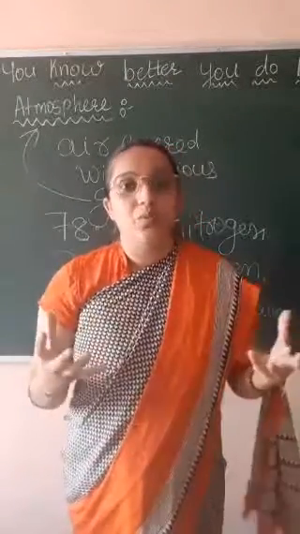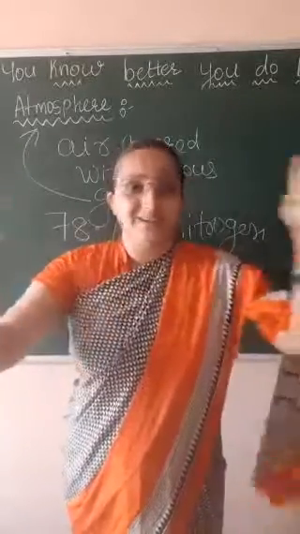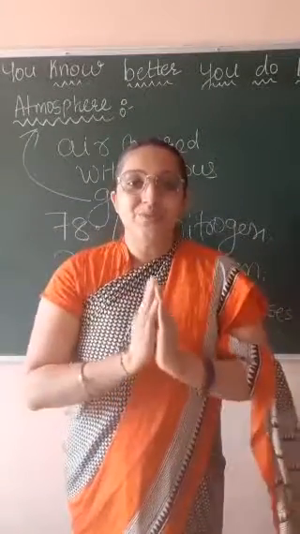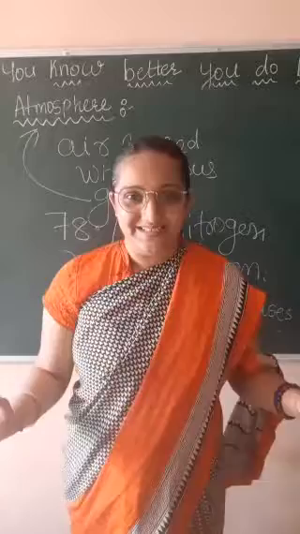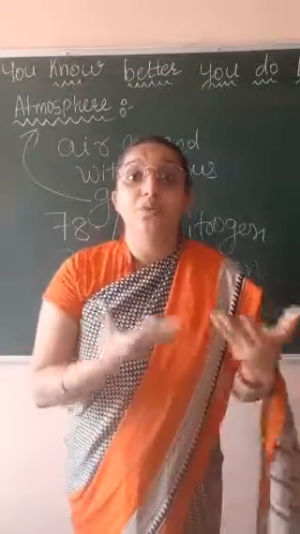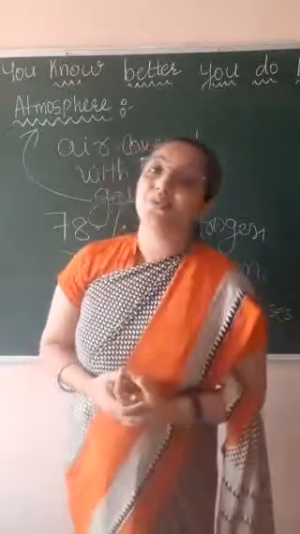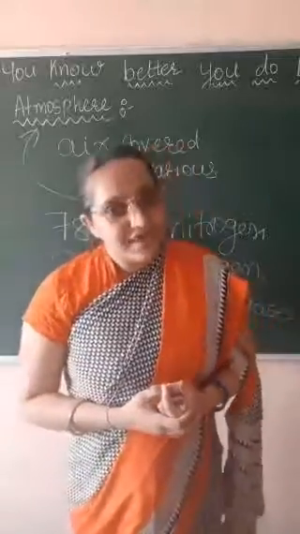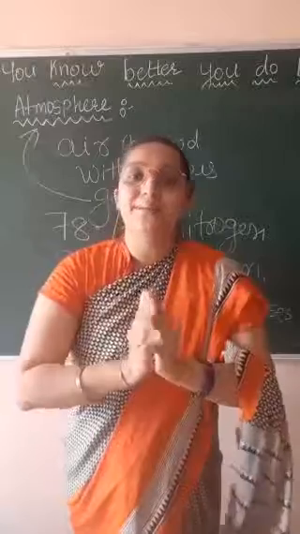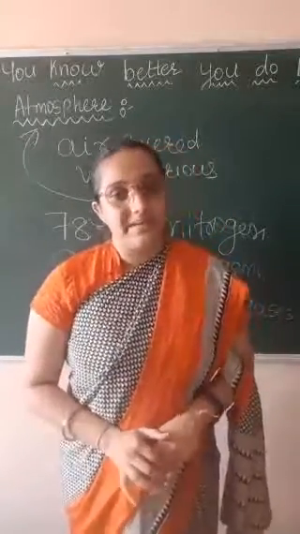So in short, our environment, what is around us, is the name of the chapter. Whatever is around us should be beautiful and safe for human creatures. That is why we should grow more and more trees, we should get more rain, and we should protect our mother earth. Okay students, in this way we have completed the chapter.